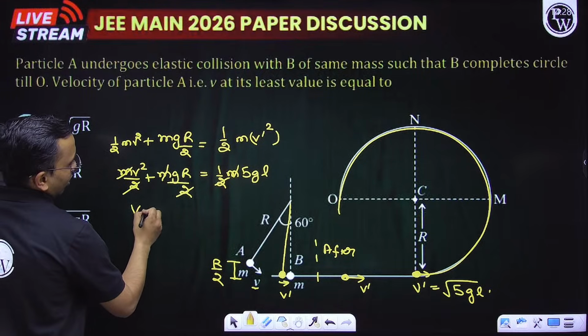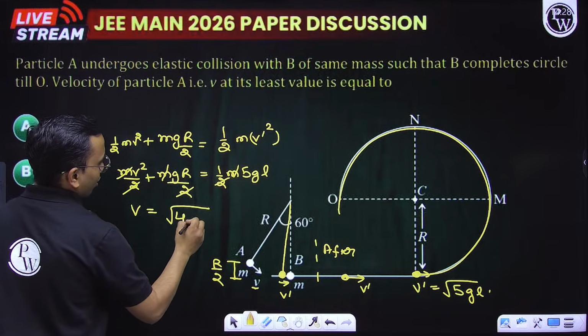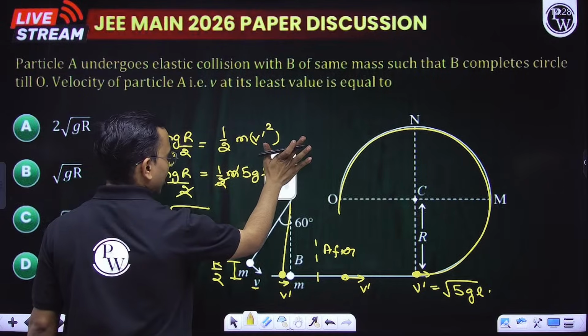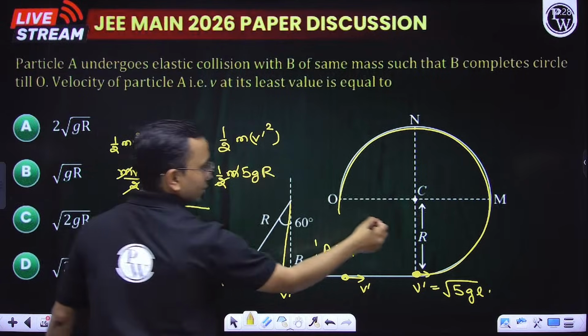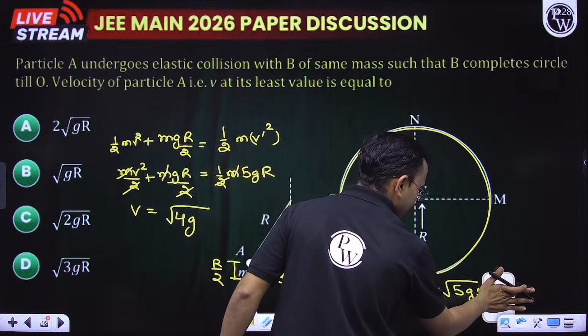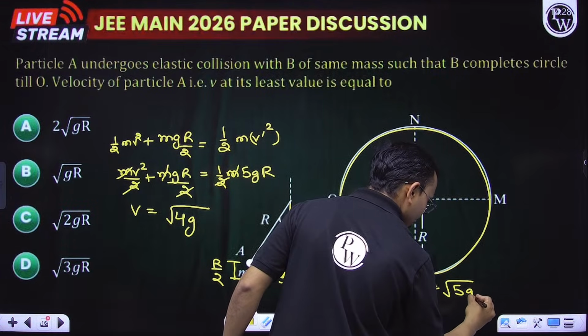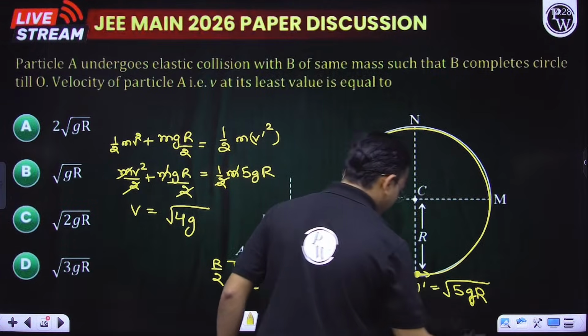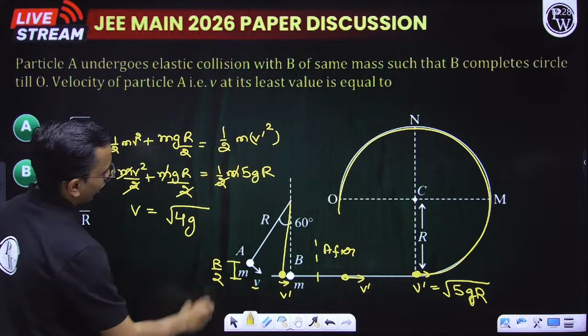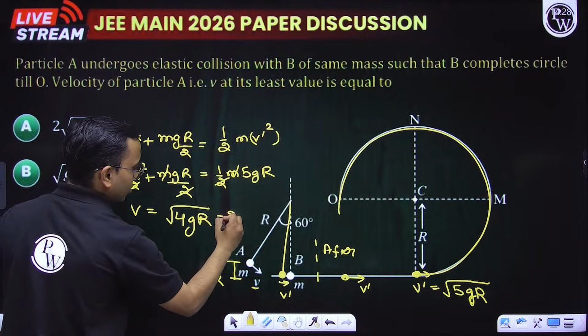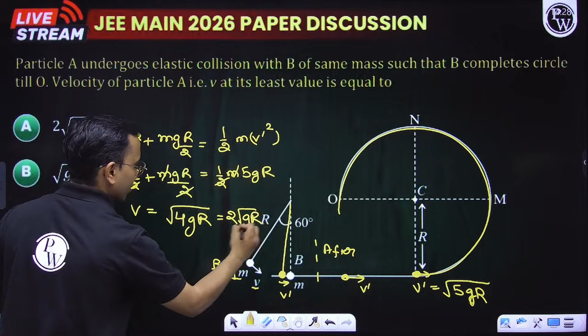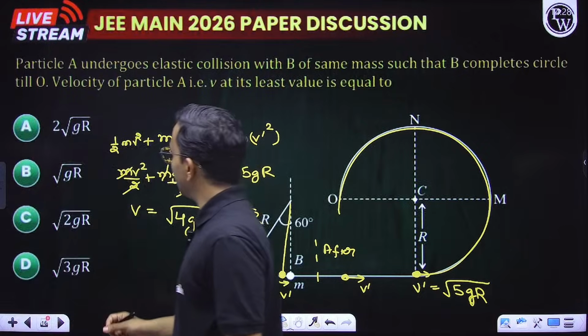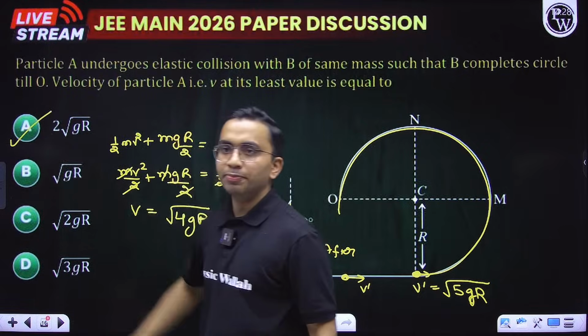So v comes out to be root of 4g. This is not L, here it is R. So write this as R. So this becomes 2 root GR, which means option A.